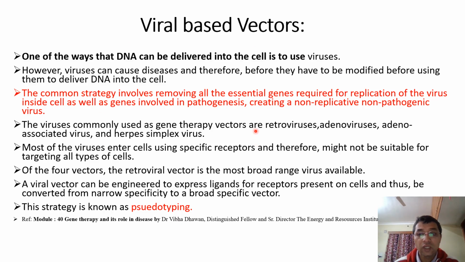So we need a lot of vectors for gene therapy. There are two types of vectors. One is viral based vectors and the other is non-viral based vectors. The question is, who will transfer that gene to that particular place? For transferring that particular gene, we need some vectors. So regarding this, the vectors are categorized in two categories. One is viral based vector, the other is non-viral based vector.